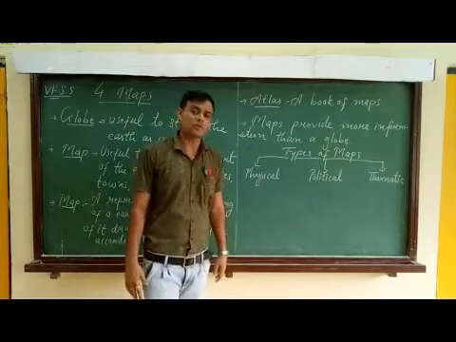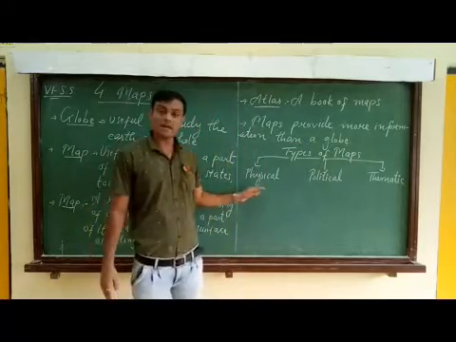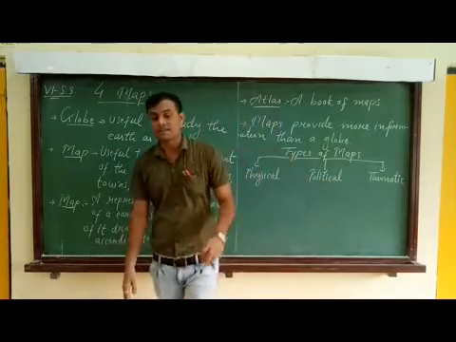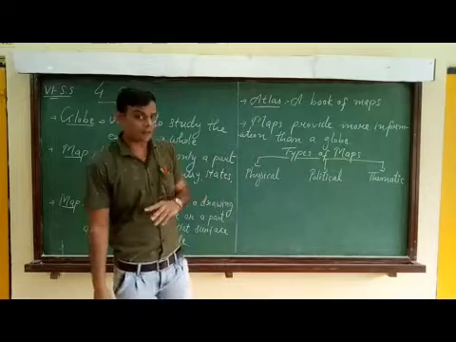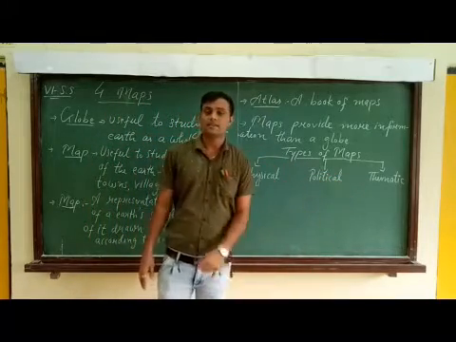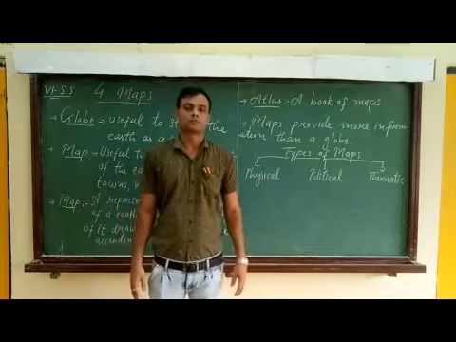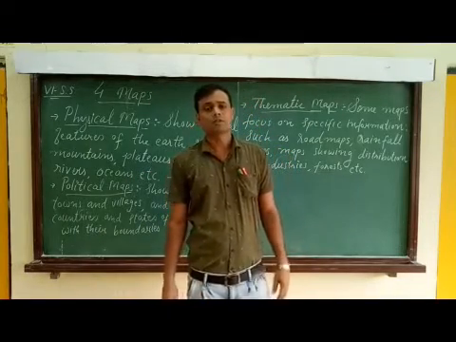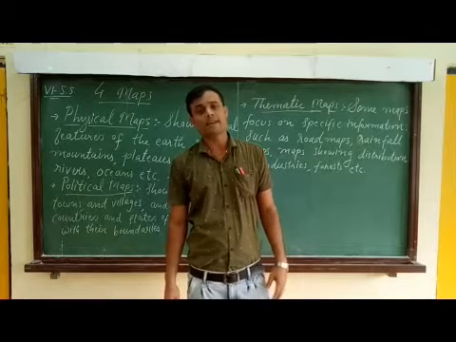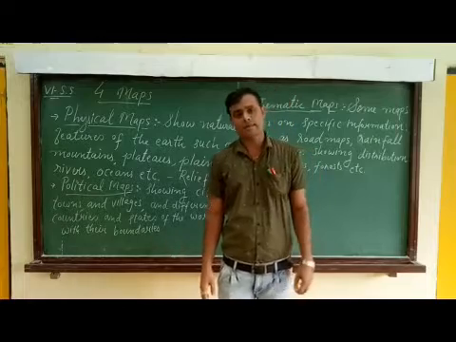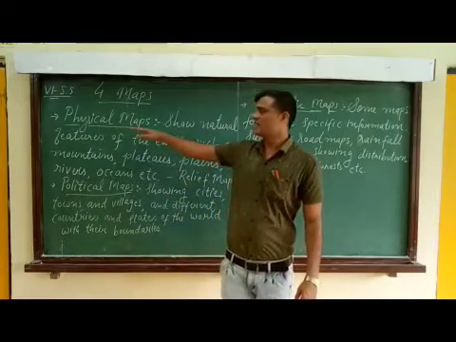There are three types of maps: physical maps, political maps, and thematic maps. I repeat, there are three types of maps: physical maps, political maps, and thematic maps. Now let's understand them. First, physical maps.